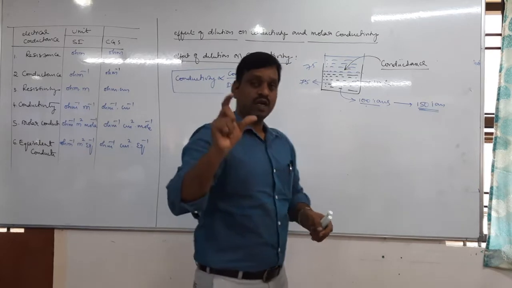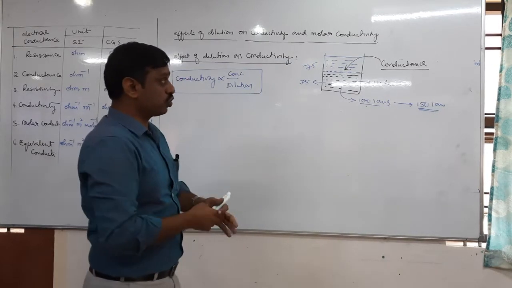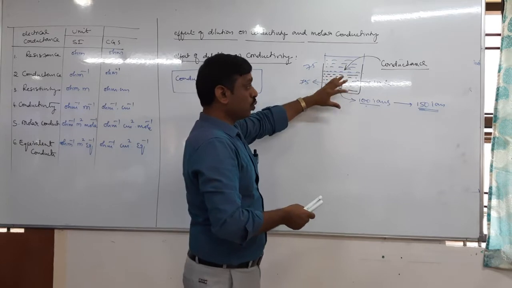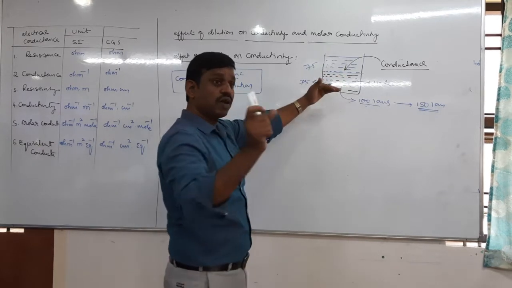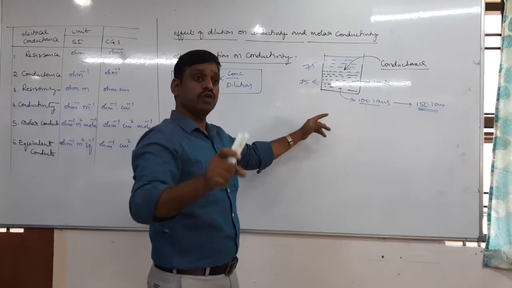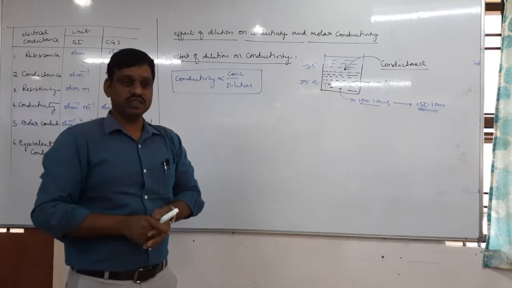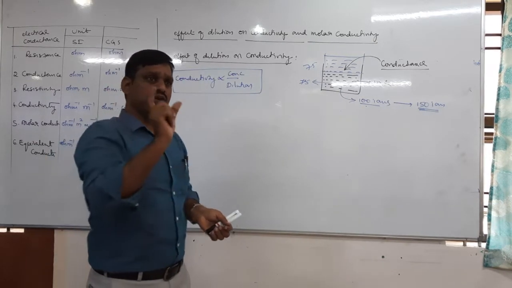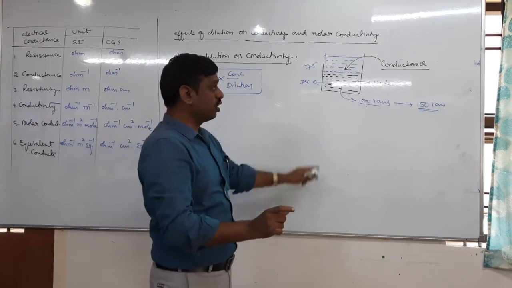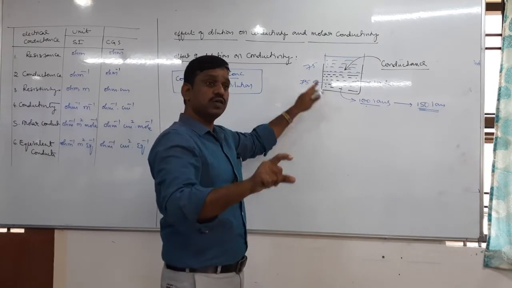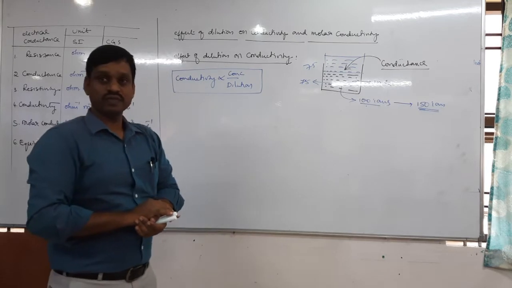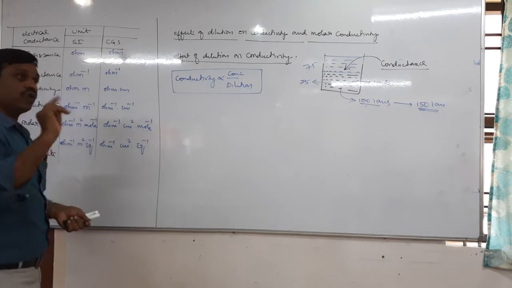The reason is that conductivity decreases due to the increase in volume. Total volume increases, but the number of ions per unit volume, per 1 ml, decreases. Therefore, conductivity decreases. Okay, only one point: conductivity decreases due to the decreasing number of ions per unit volume. Okay, fine. Next, there are two cases.